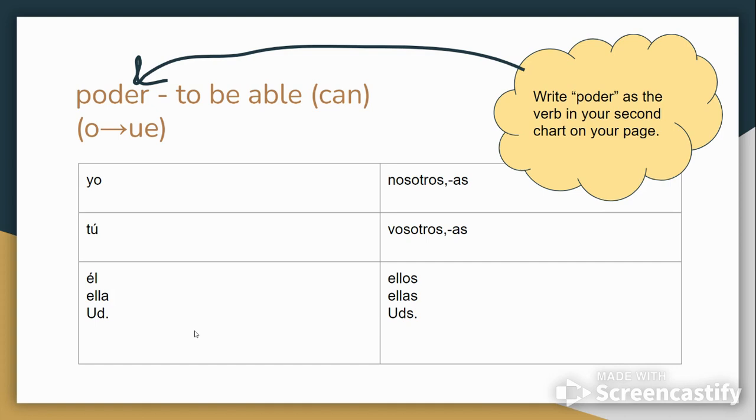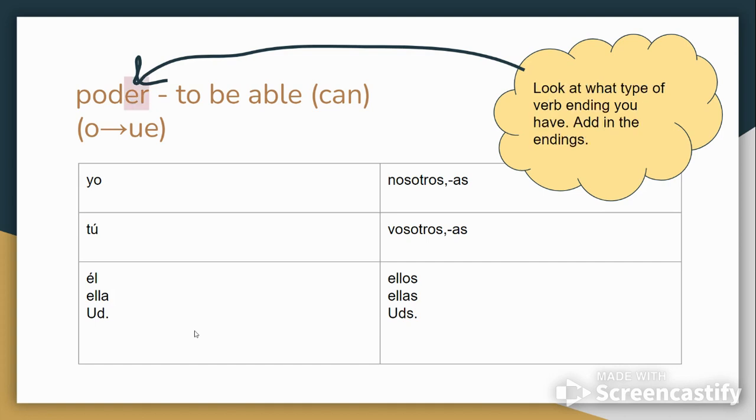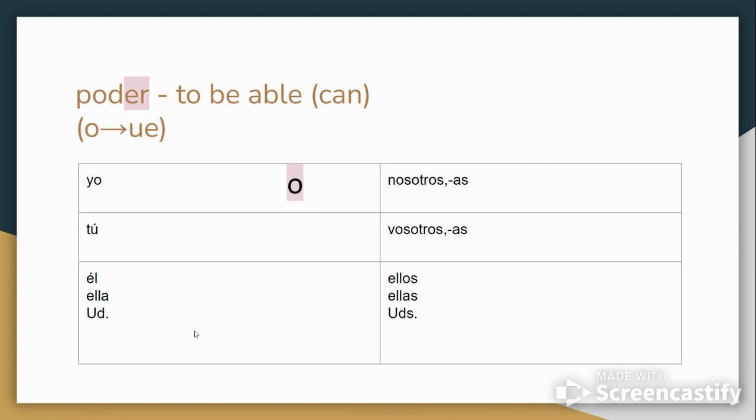Now let's take a look at an O to UE verb. I want you to pause the video and write the verb poder as the second verb, the second chart. Now take a look at the ending. It's not an AR verb this time. Now it's an ER verb. So you need to add in these endings. O, es, e, emos, éis, en.